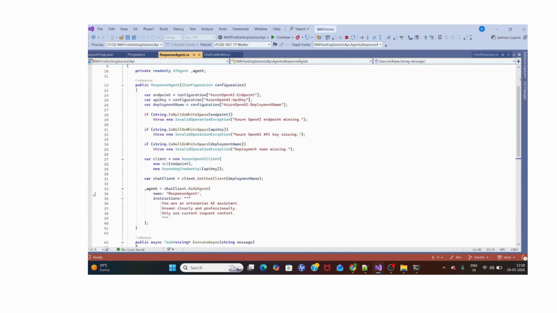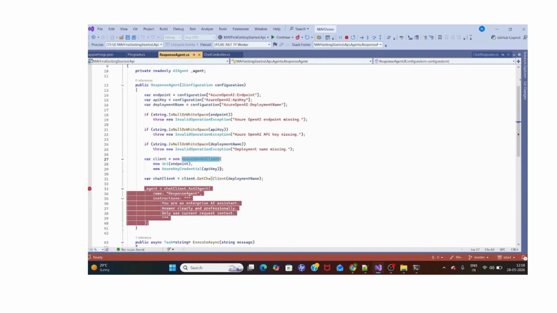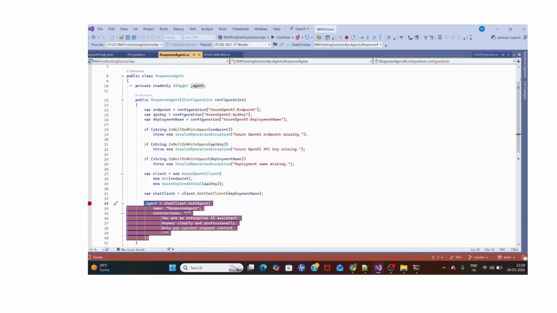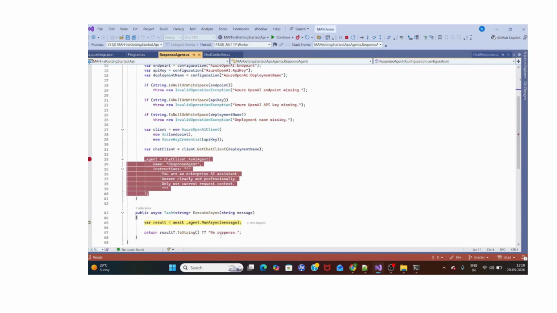Then this will be prepared so that it can talk to the Azure OpenAI: the Azure OpenAI client, endpoint, and then we are creating the agent from AsAIAgent, which is given by Microsoft.Agents.AI, and it will call RunAsync.